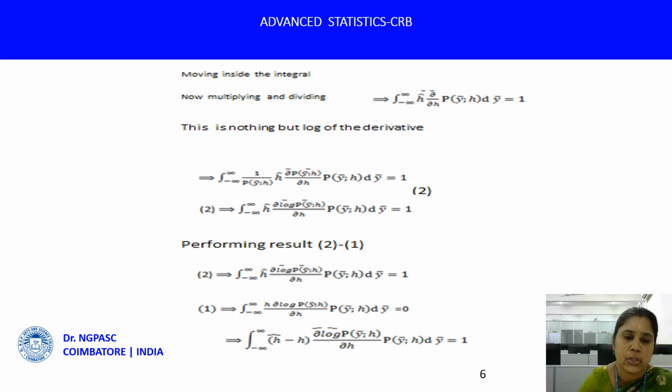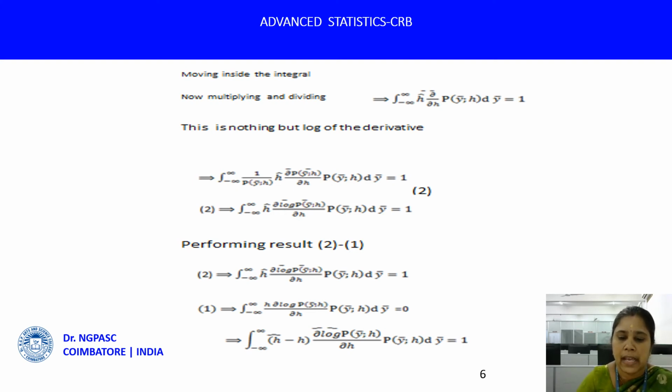Therefore, equation 2 implies that the integral from minus infinity to plus infinity of h hat times ∂/∂h log p(y bar; h) times p(y bar; h) dy bar is equal to 1. This is equation number 2. Let us call this result number 2. So previously we derived result number 1, and now we have derived result number 2.